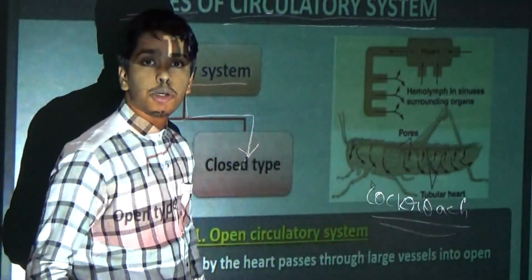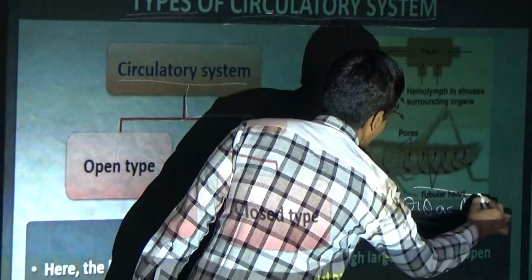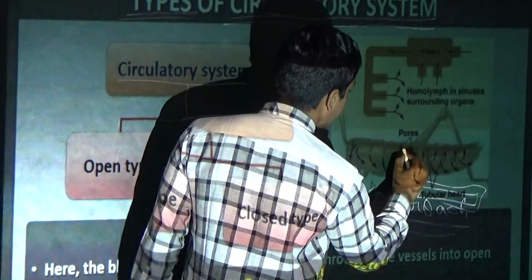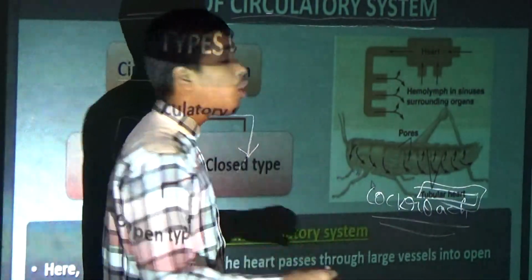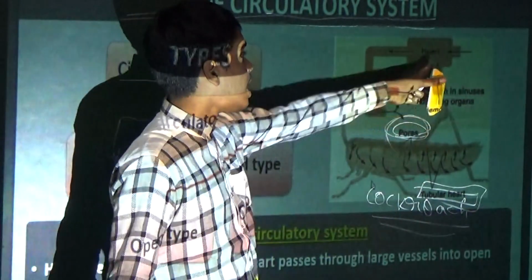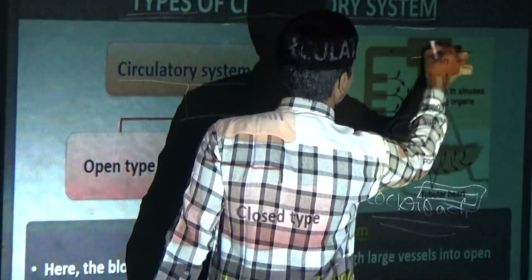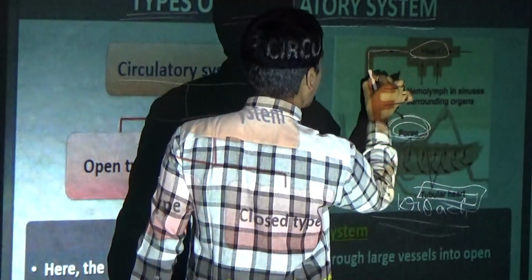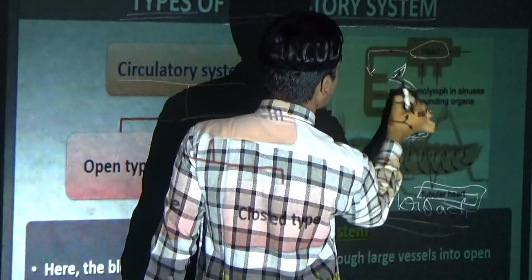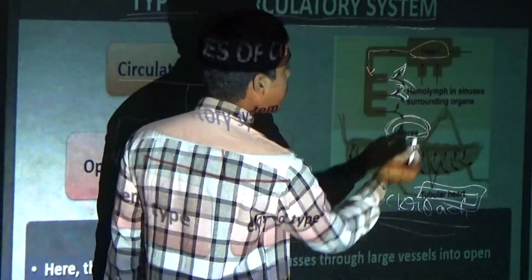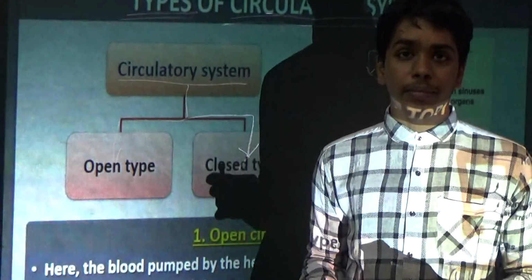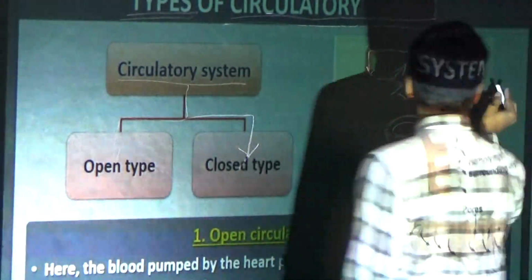The cockroach has a tubular heart, as you see here. Now, hemolymph is the blood here.